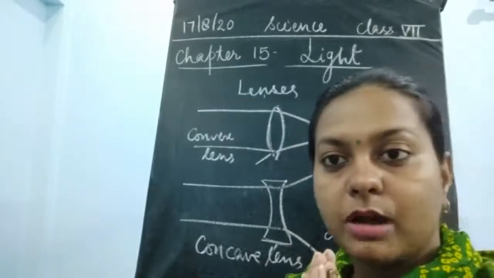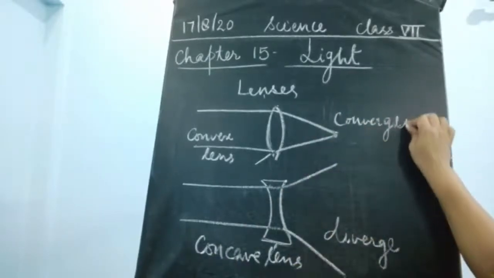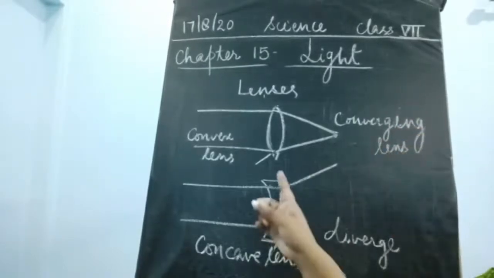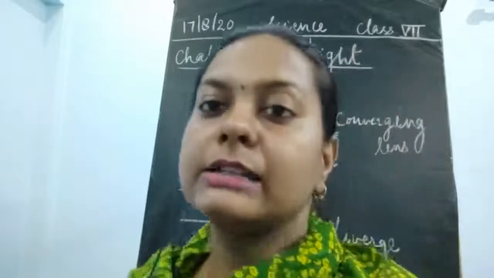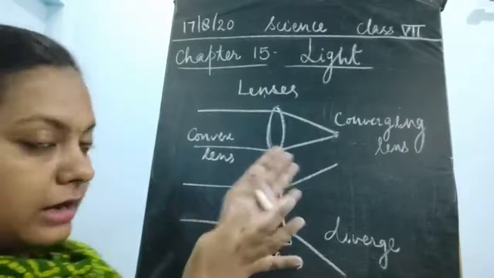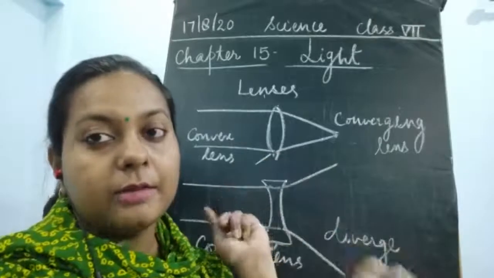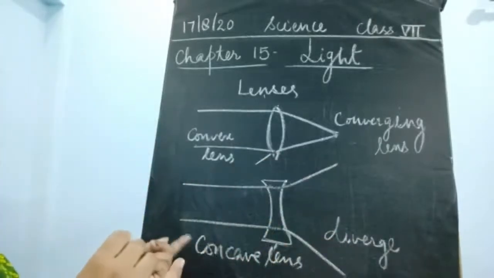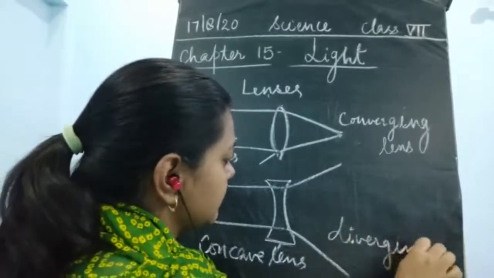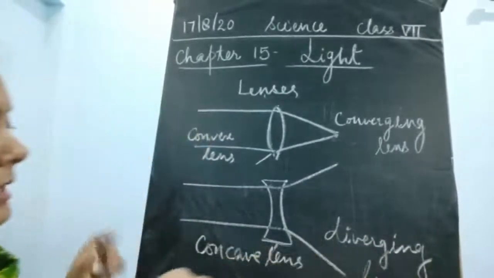These rays are converging, concentrating at one point, and that is why it is known as a converging lens. So the convex lens is also known as a converging lens. Similarly, in the concave lens, the light rays are scattering, they are broadening up. This type of lens is known as a diverging lens.